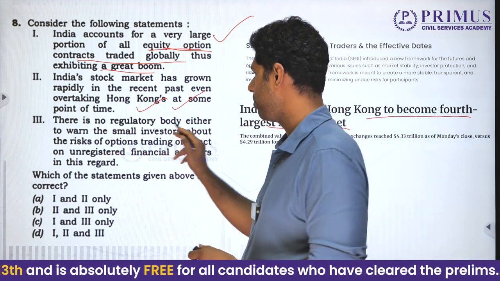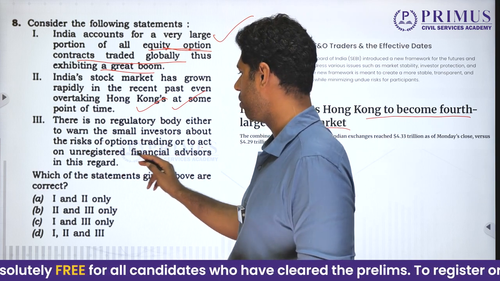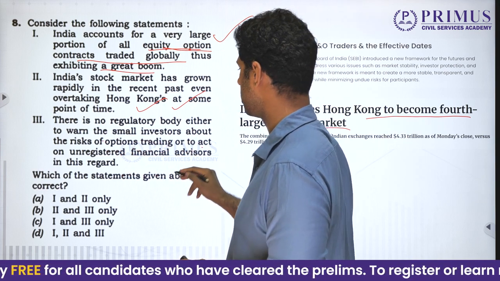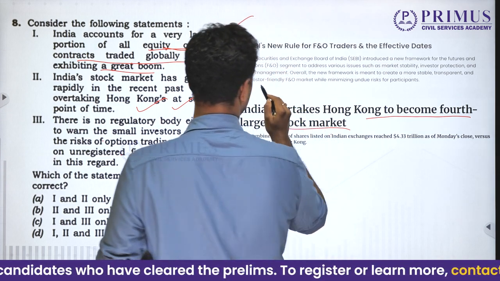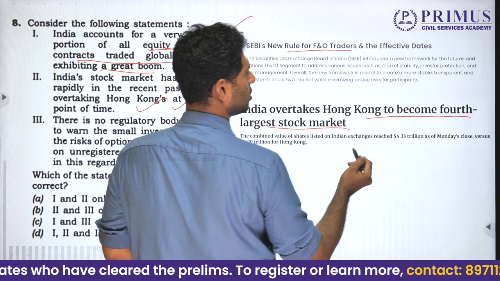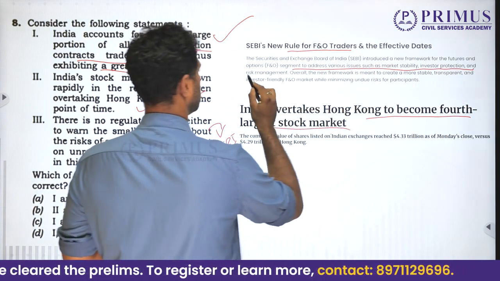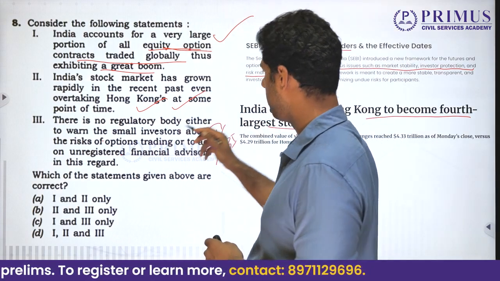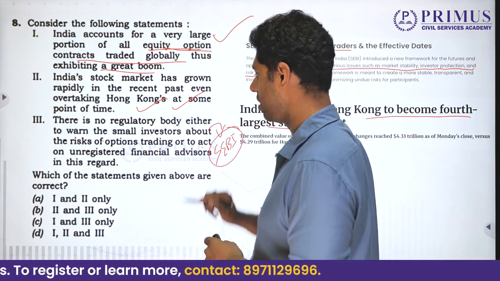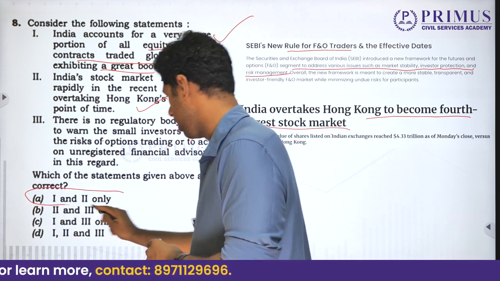Third one, there is no regulatory body either to warn the small investors about the risks of options trading or to act on unregistered financial advisors in this regard. We have a regulator, SEBI. As you can see, SEBI has been continuously bringing rules for F&O traders, and why they do that is for market stability, investor protection and risk management, right? Thereby, we do find there is a market regulator, SEBI, and the third one is wrong. Answer is 1 and 2 only.